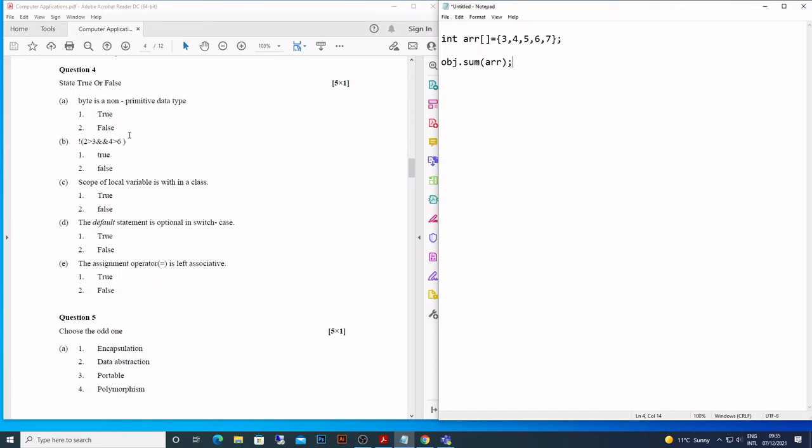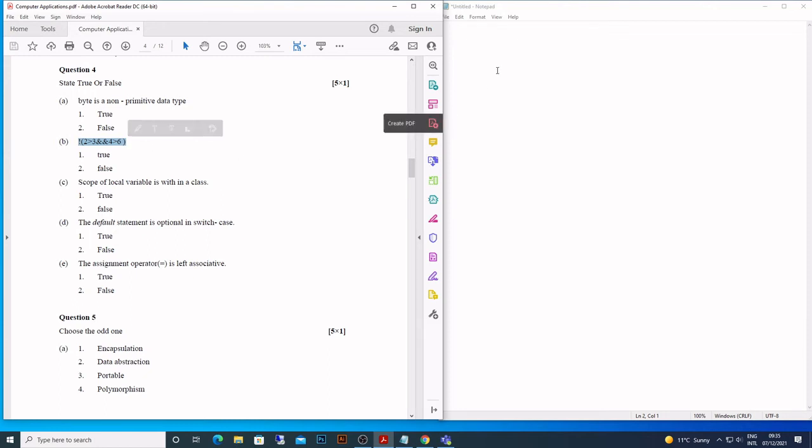Fourth question. Byte is a non-primitive data type. Is it? Wrong. Why? As you know, byte, short, int, long: byte is a primitive data type. 4 integer types are there. So non-primitive, false.